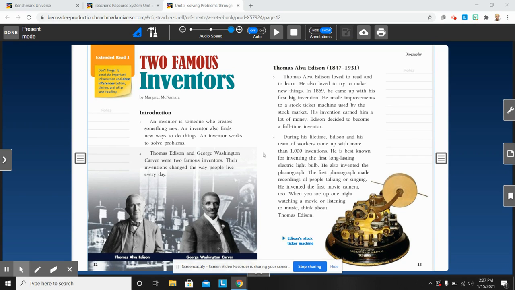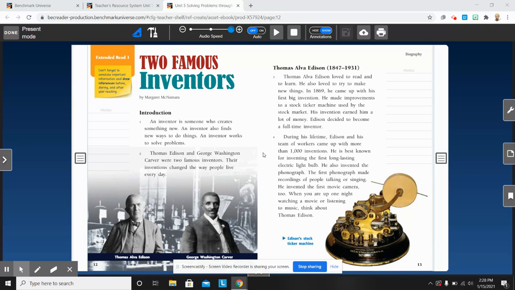Let's keep reading. Thomas Edison and George Washington Carver were two famous inventors. Their inventions changed the way that people live every day. Thomas Alva Edison loved to read and to learn. He also loved to try to make new things. In 1869, he came up with his first big invention. He made improvements to a stock ticker machine used by the stock market. The invention earned him a lot of money. Edison decided to become a full-time inventor.